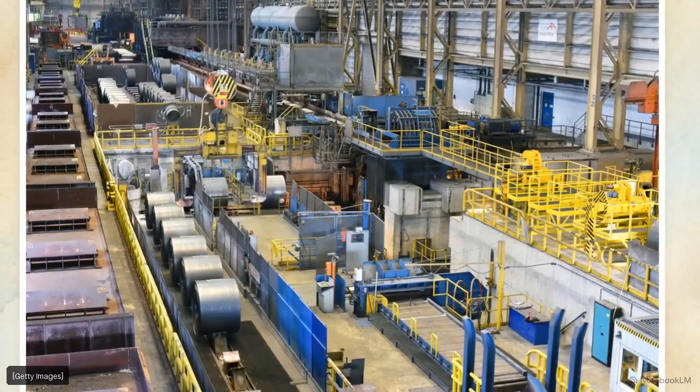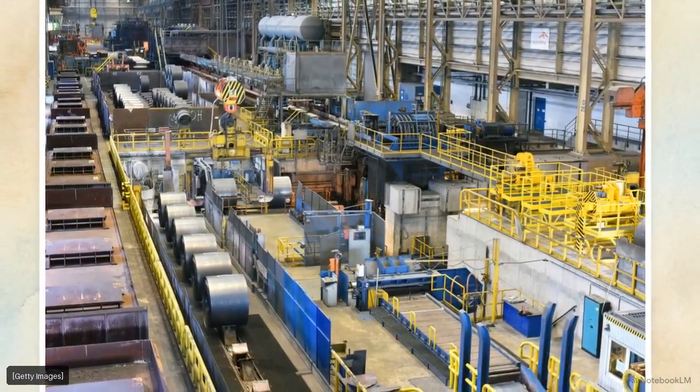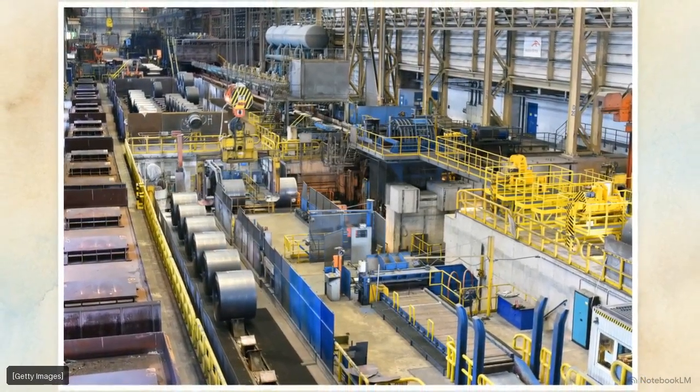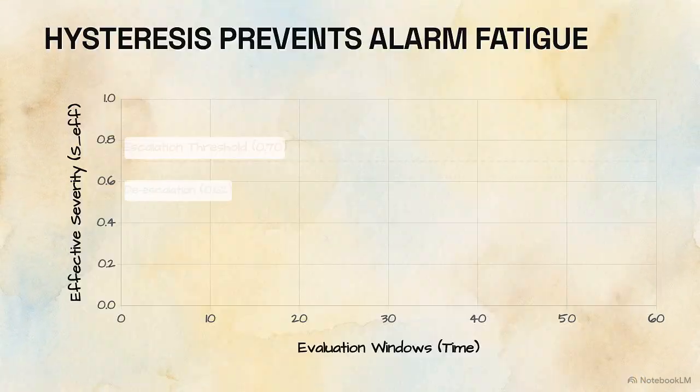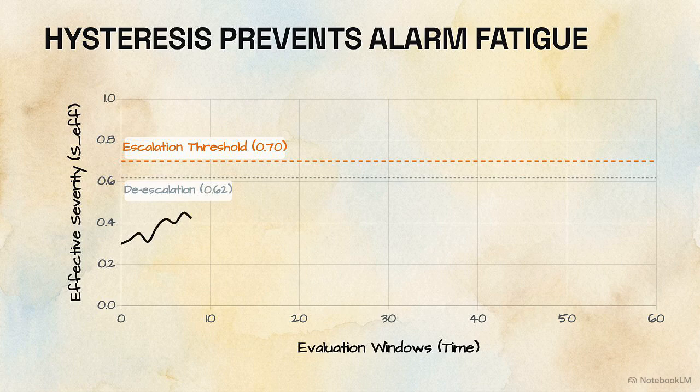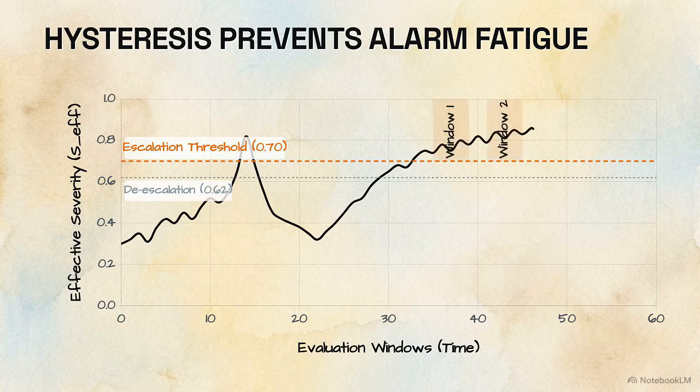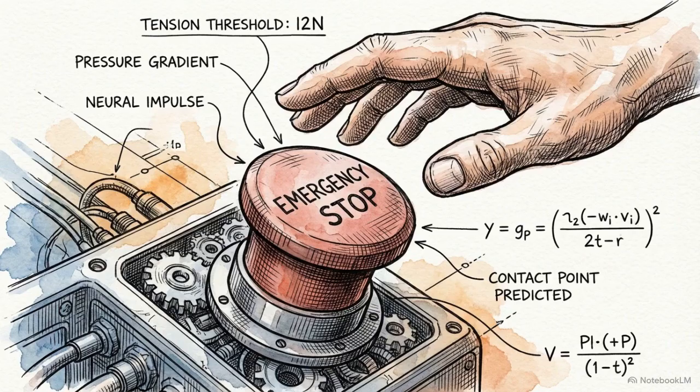In chaotic industrial environments, transient sensor spikes routinely cause alarm fatigue in standard monitoring systems. This chart illustrates state transition hysteresis utilized within the Module C fusion engine. A severity score must exceed the upper threshold for multiple consecutive evaluation windows before the machine's health state is formally escalated. By making it mathematically harder to trigger an escalation than to de-escalate, the architecture forces the AI to prove persistent instability before requesting human intervention.